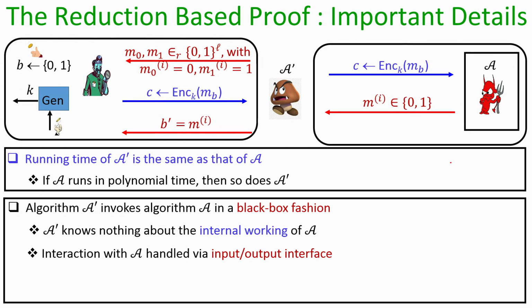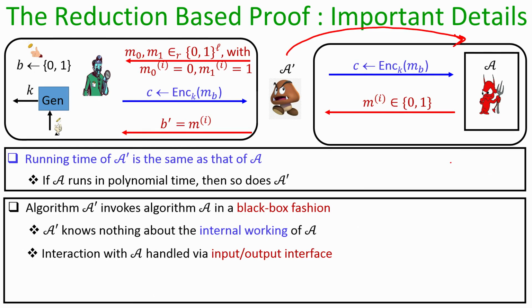The second thing here is that the algorithm A' invokes the algorithm A in a black box fashion, namely A' is not going to know what algorithm A is following to identify the ith bit of the underlying message which has been encrypted in C. You can imagine there is some kind of interface: an input interface through which A' can provide a challenge to A, and an output interface through which A provides its output, namely what the ith bit of the underlying message encrypted in C is.